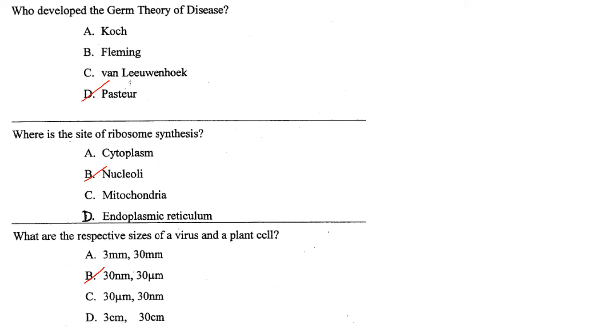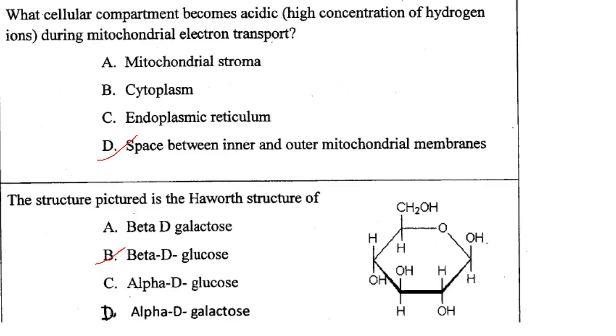Then germ theory of diseases was developed by Pasteur. Answer is option D. Where is the site of ribosome synthesis? It is the nucleoli. Answer is option B. What are the respective sizes of virus and plant cell? So it is 30 nanometers and 30 micrometers. Answer is option B.